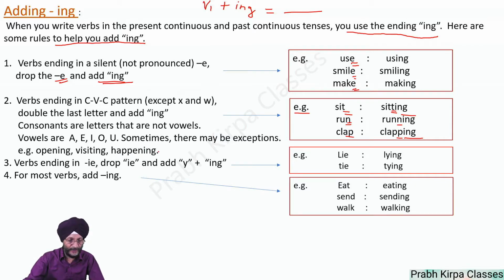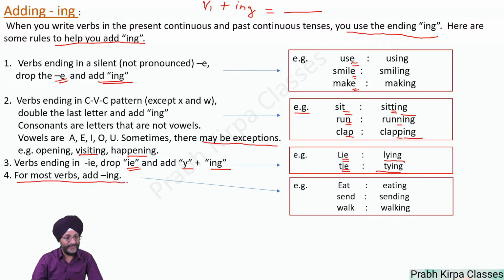However, as already told, there may be certain exceptions where the last letter is not doubled. For example, opening, visiting, happening. You have to remember the same. Then the third rule is verbs ending in IE. For example, lie, tie. In the case of those verbs, we have to drop IE. That is, this IE has to be dropped and we have to add Y plus ing. That is, lie becomes lying, tie becomes tying.